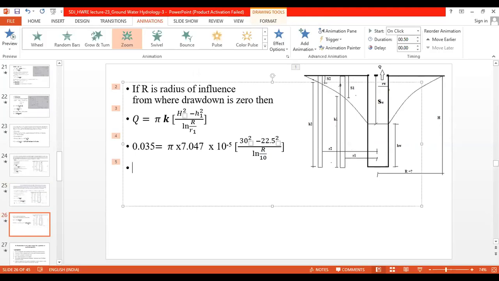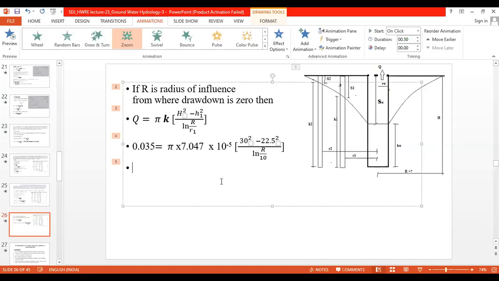Now just to simplify it so that we will get the answer over here. Firstly, 0.035. These terms are in the numerator, so if you take them to the other side, they will be in the denominator, meaning they are going to divide this. So 0.035 divided by pi, that is 3.14, again divided by 7.047 into 10 raised to minus 5.